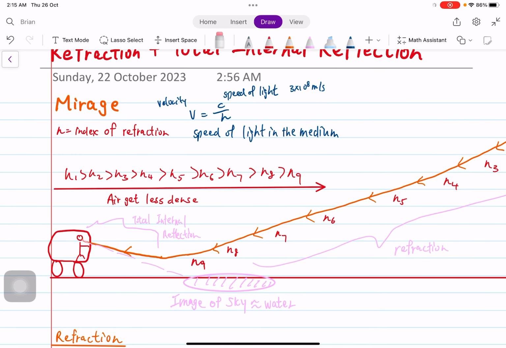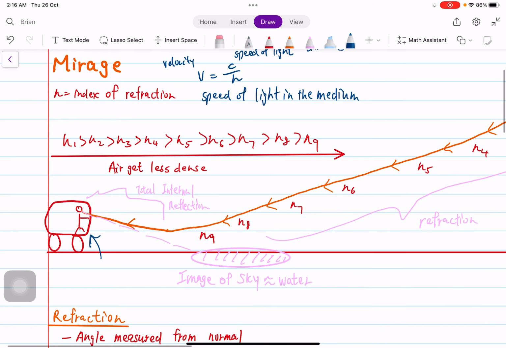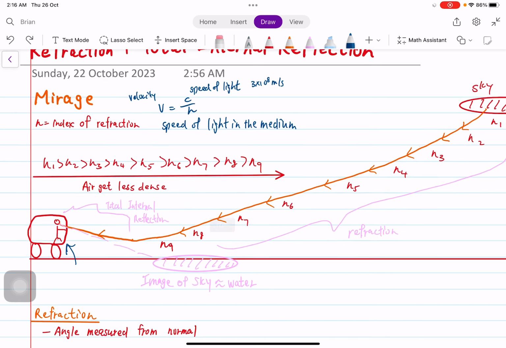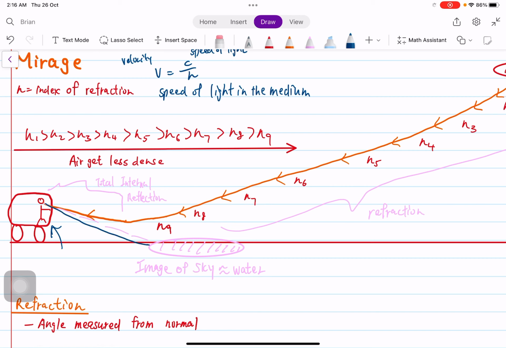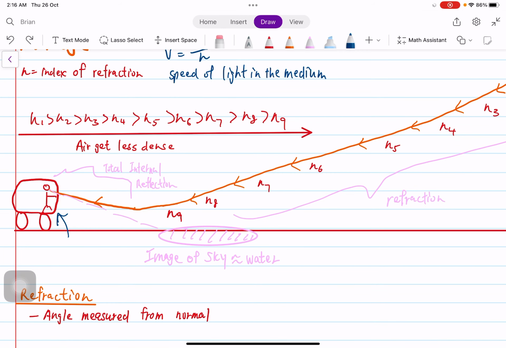So imagine I'm driving on a road on a very hot day, and this is the sky at a very far distance, close to infinity. The ray from the sky is going to travel along this orange line towards my eye. I perceive light as a straight line, so I follow the pink line and I see the image close to me on the ground. But in fact, the sky is very far away from me and it is not what I think it is. And I perceive the image of sky as water because probably I'm thirsty on a hot day.